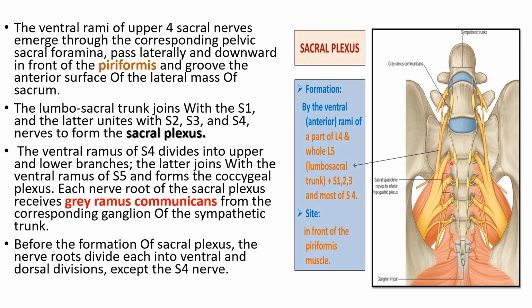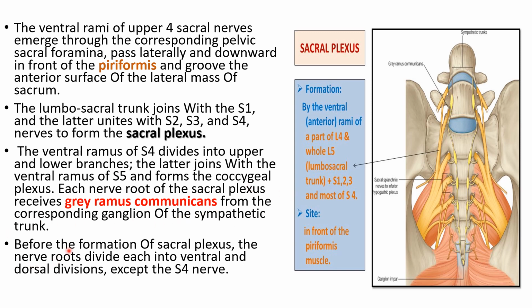So the gray rami communicantes contain postganglionic nerve fibers of the sympathetic nervous system, and they are composed of largely unmyelinated neurons. Unmyelinated neurons. So that is about the gray ramus communicans.